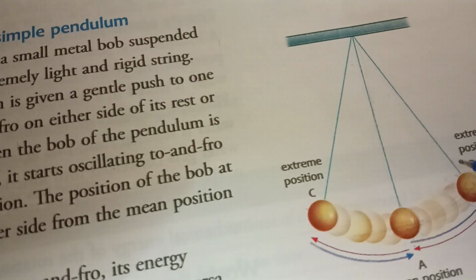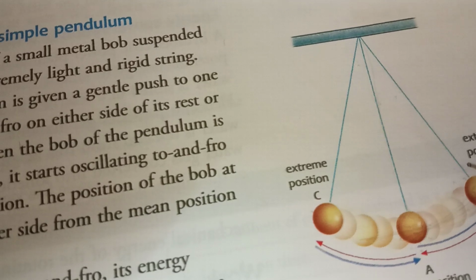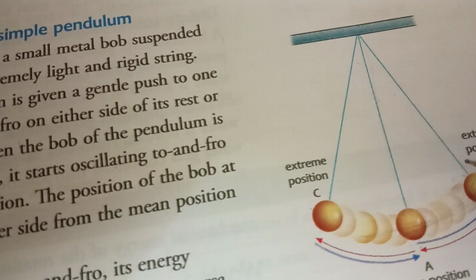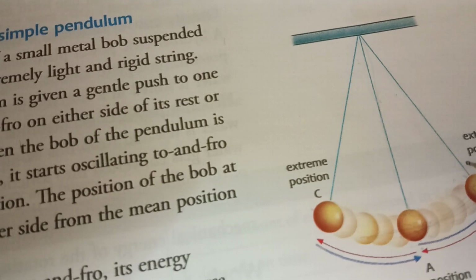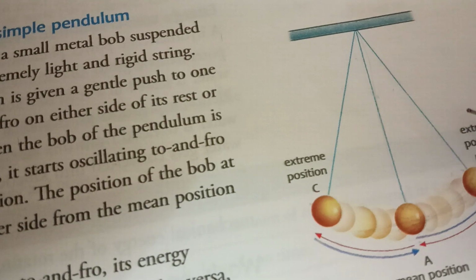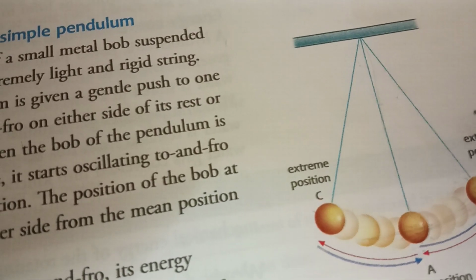So when a pendulum swings to and fro, its energy constantly changes from potential energy to kinetic energy and vice versa. But the sum total of both the energies at any point always remains constant. So let us understand the energy conservation for a simple pendulum at different positions.